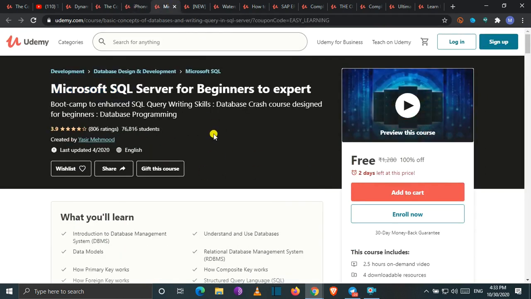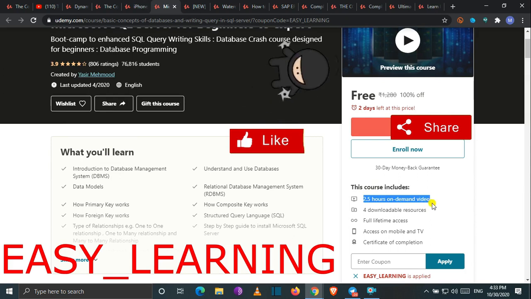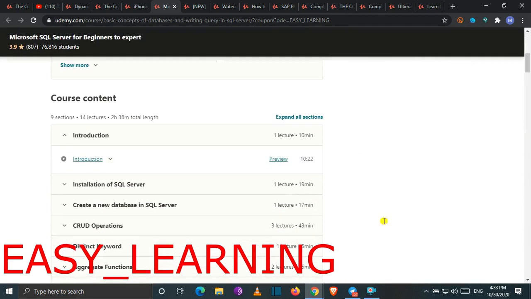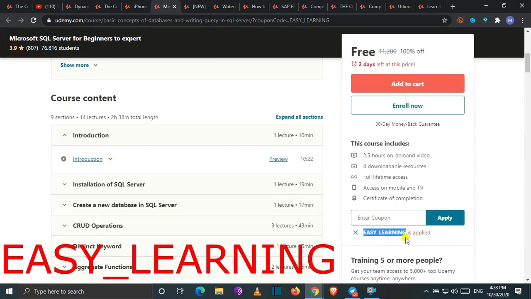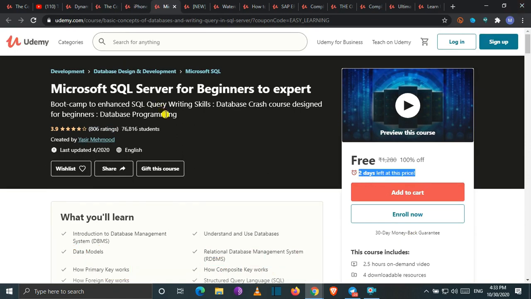Let's move towards our next course. Our next course is all about Microsoft Excel. Whosoever wants to learn Microsoft Excel may learn from this course. It is a beginners to expert course, which is 2.5 hours along with the certificate and full lifetime access. Here is the coupon code of this course that is also visible on the screen. You may apply this coupon code within the time period of 2 days in order to get your course for free of cost.